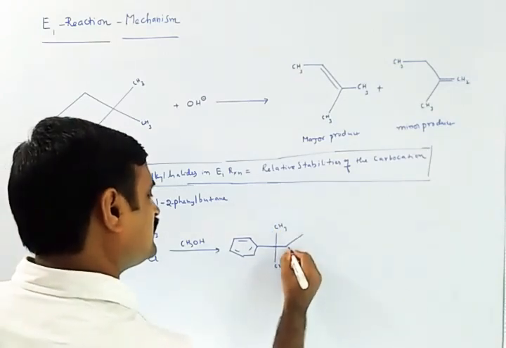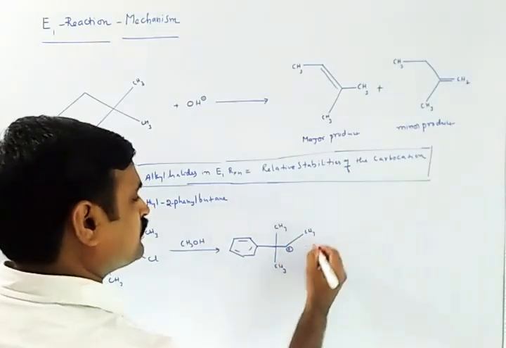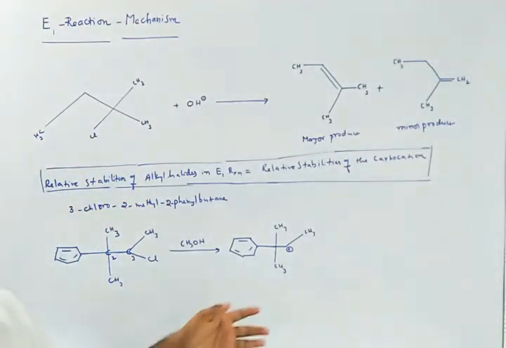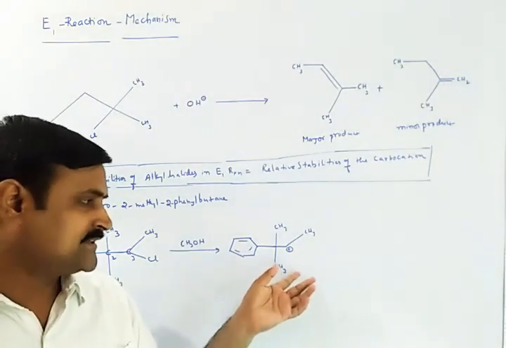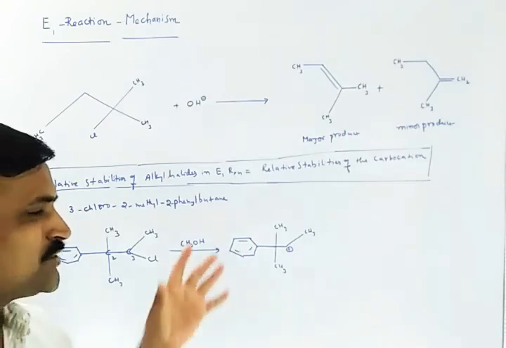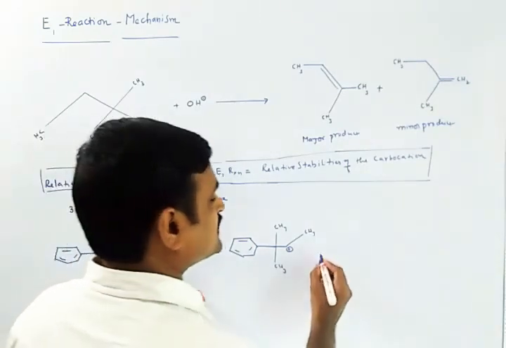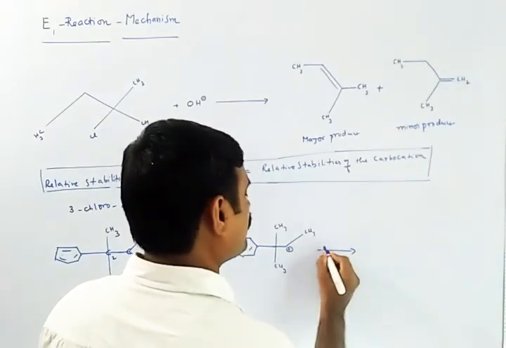This carbocation, as obtained, is not tertiary, so it will undergo a shift, a methyl shift, and then the product will be formed.